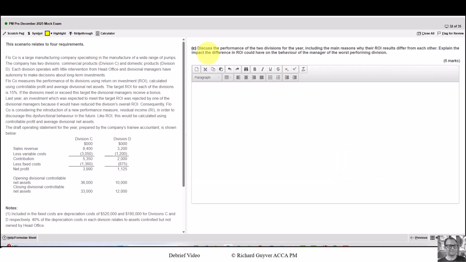We need to discuss the performance of the 2 divisions for the year, including the main reasons why ROI results differ from each other, and explain the impact the difference could have on behaviour of the manager of the worst performing division. Now when you do this, you'll get a model answer. So I'm not going to just write out a new model answer, and instead I think it's more useful if I suggest how I would approach this.